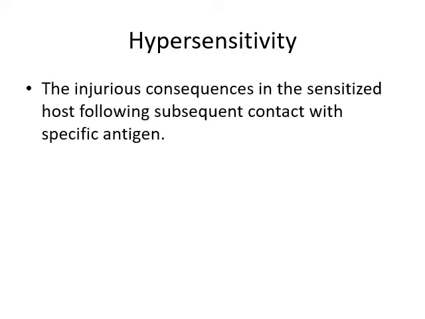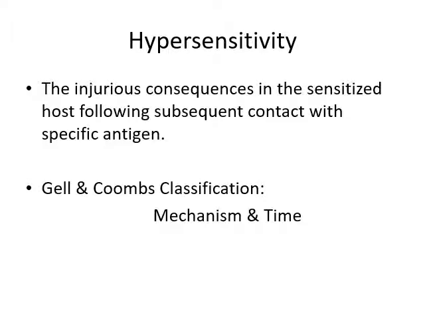So, what is hypersensitivity? Hypersensitivity is the injurious consequences in the sensitized host following subsequent contact with a specific antigen. Gell and Coombs classified hypersensitivity based on mechanism and time.